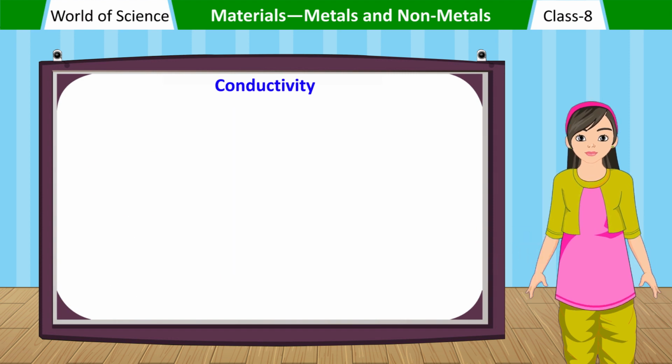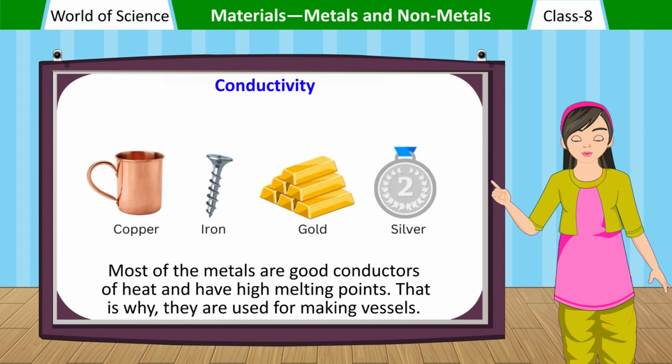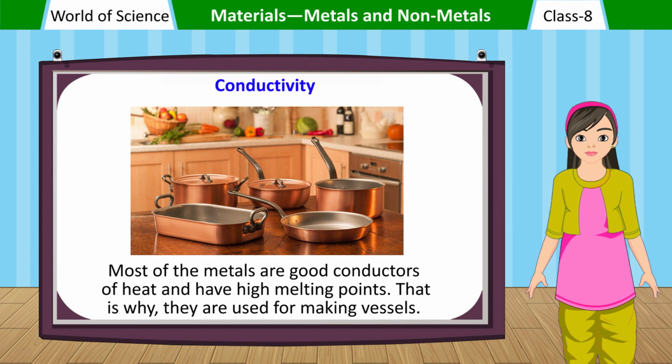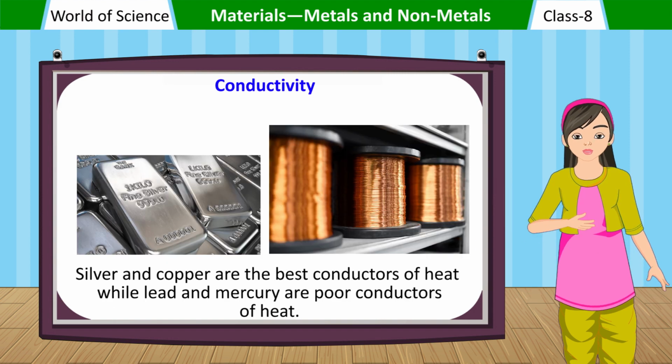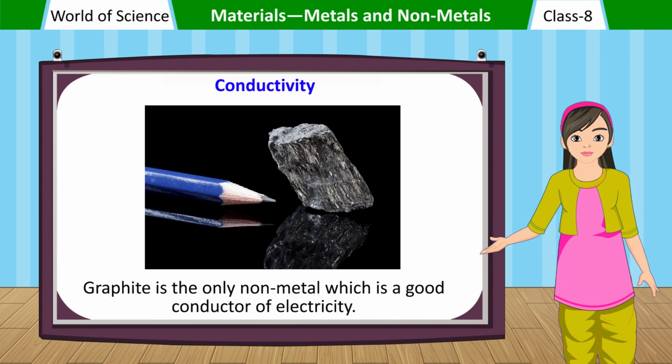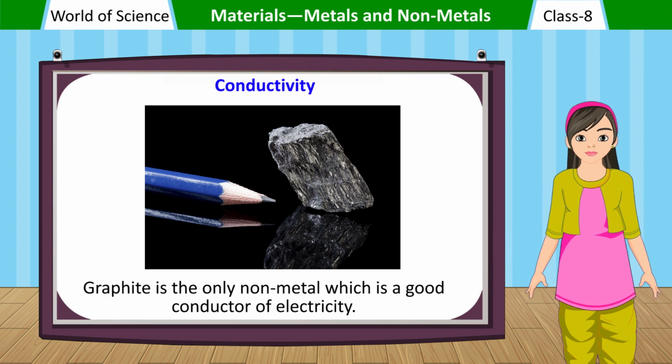Conductivity. Most of the metals are good conductors of heat and have high melting points. That is why they are used for making vessels. Silver and copper are the best conductors of heat, while lead and mercury are poor conductors of heat. Graphite is the only non-metal which is a good conductor of electricity.